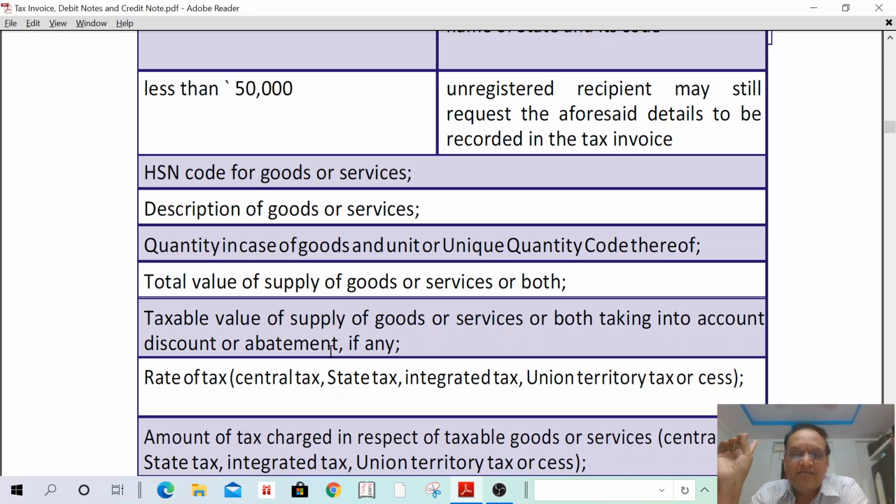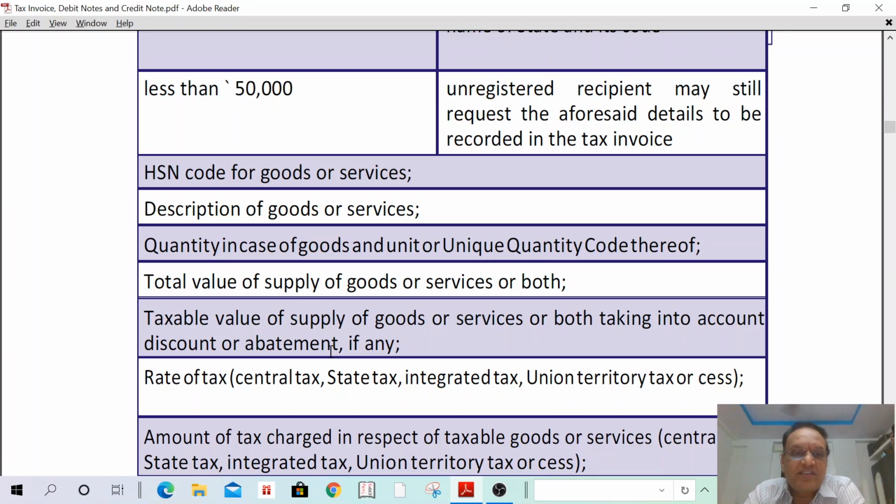for AC. For water bottles, one code is there. For mobile, one code is there. It is on an all-India basis, not particular state wise. That is nothing but HSN code. This is developed by World Customs Organization.